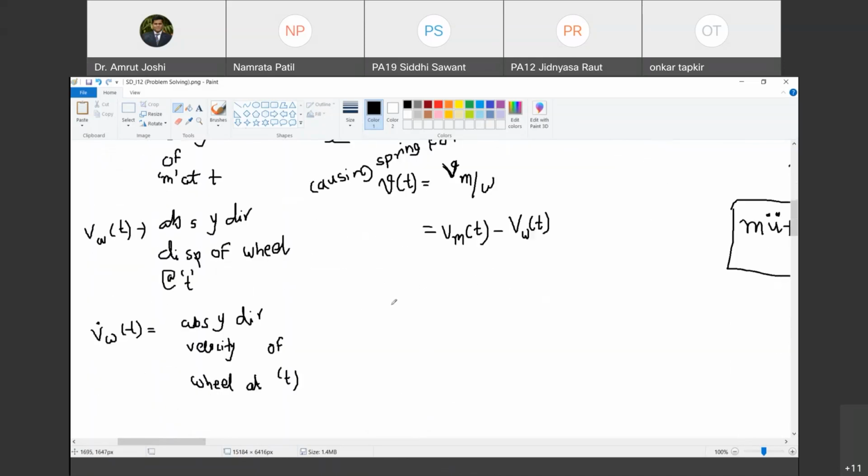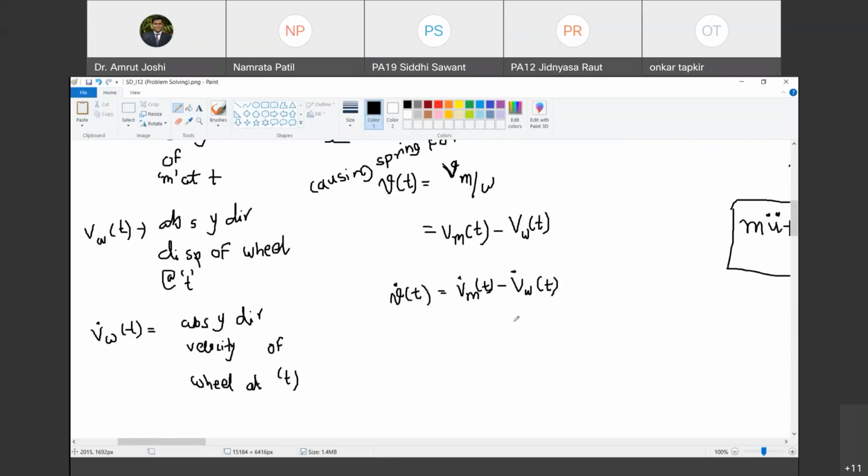That is V dot of t. What is V dot of t? V dot of t is nothing but Vm dot of t minus Vw dot of t. These are the absolute velocities at a given instant t of the mass and the wheel respectively.